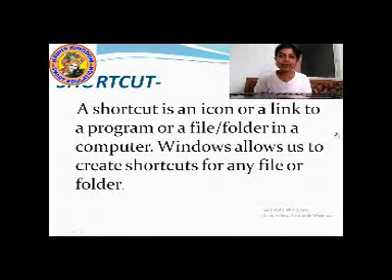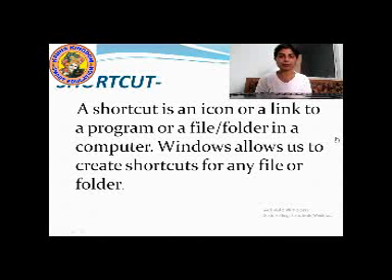So students, let us learn what is shortcut. Okay. A shortcut is an icon or a link to a program or a file or folder in a computer. You can create a shortcut icon of a file or folder in your computer. Windows allows us to create shortcuts for any file or folder.